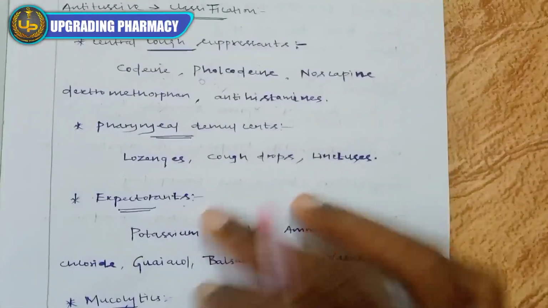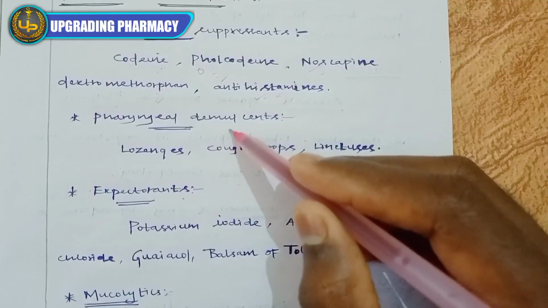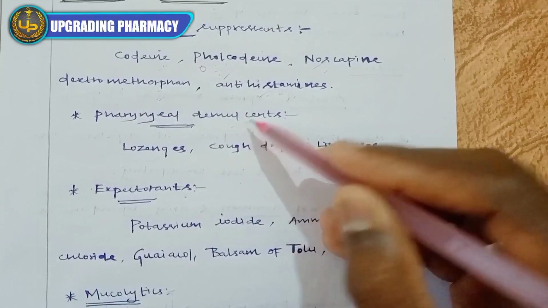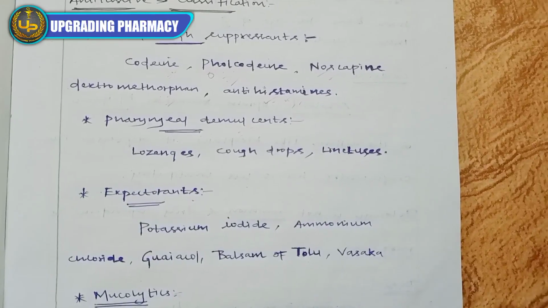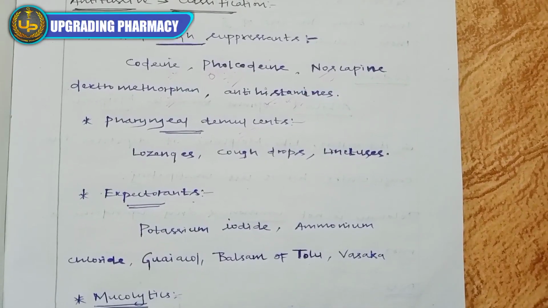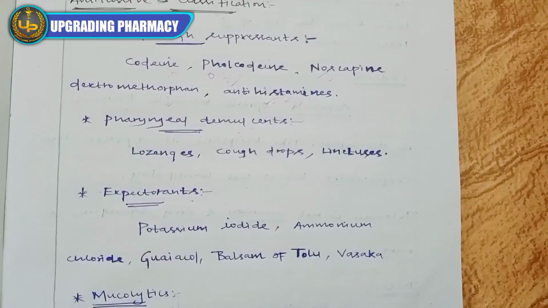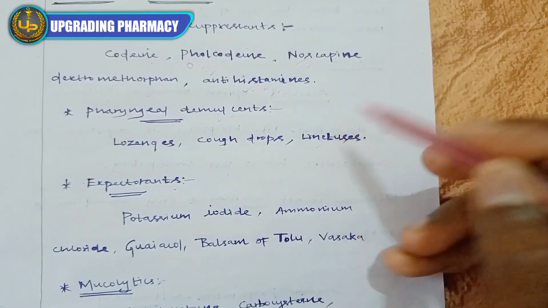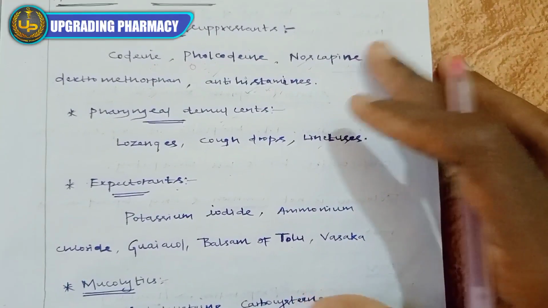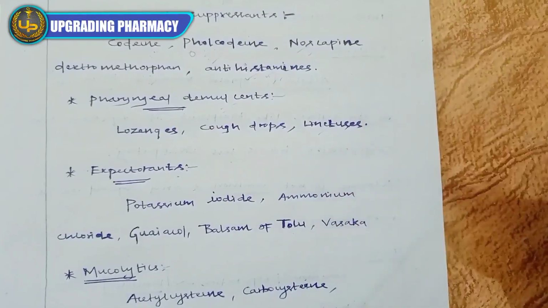Second, pharyngeal demulcents. They do not have any pharmacological action; they only provide a smooth coating over the irritated mucosa in our respiratory tract. These include lozenges, cough drops, linctuses, and syrups. These are some basic formulations provided for cough.